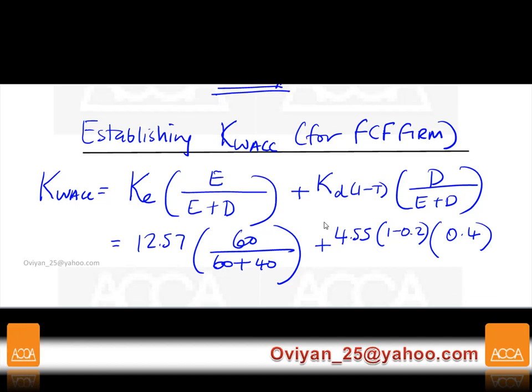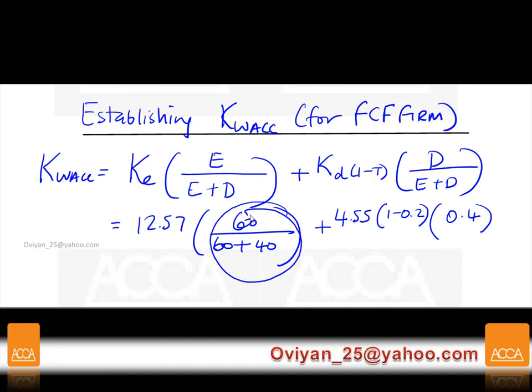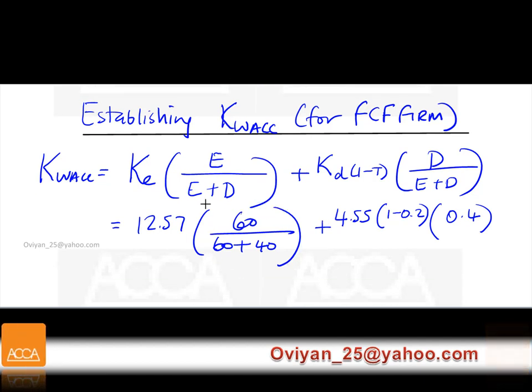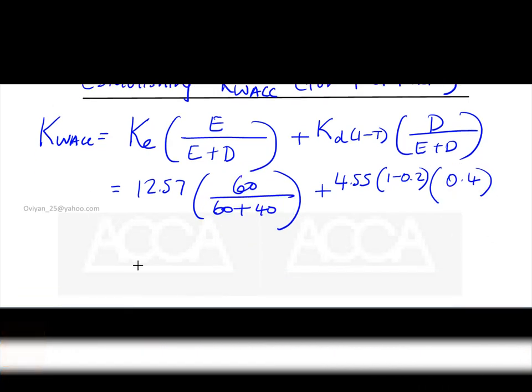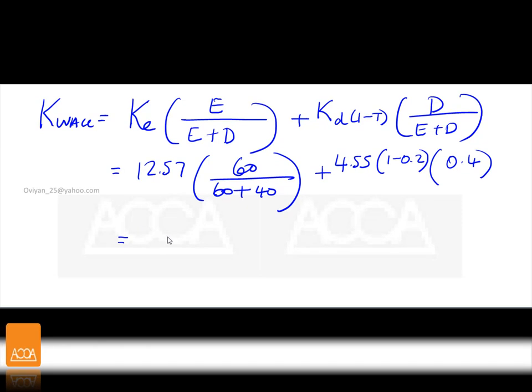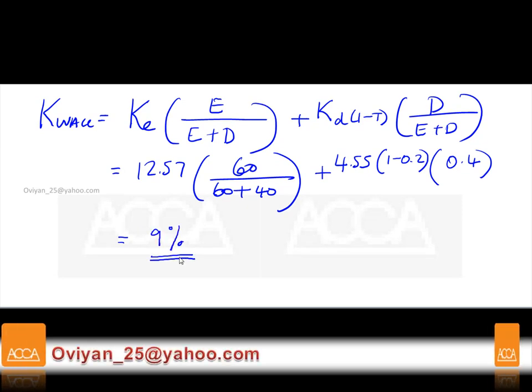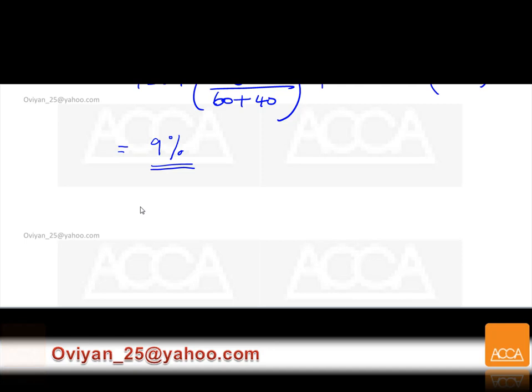Because this is 0.6, and this is going to be 0.4. So the proportion is there, giving us an answer. The examiner has created this to be a nice, beautiful 9%. So we are already at the main answer.